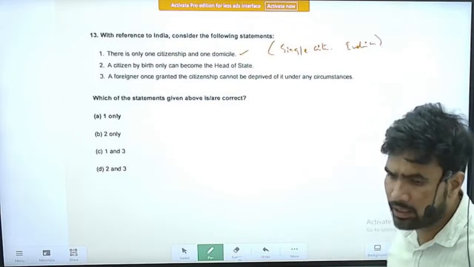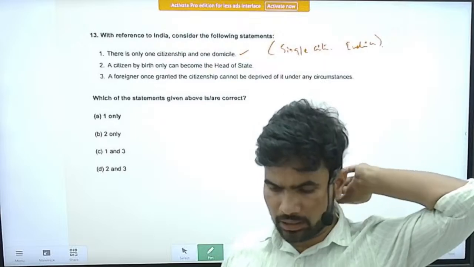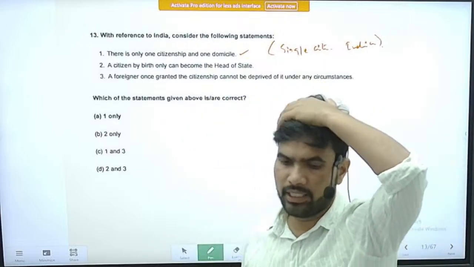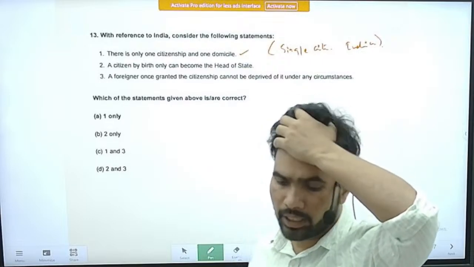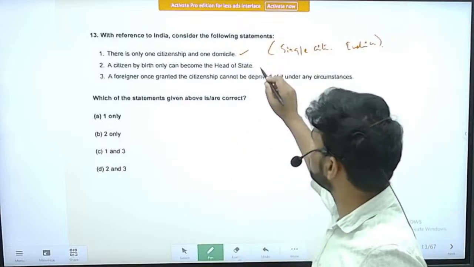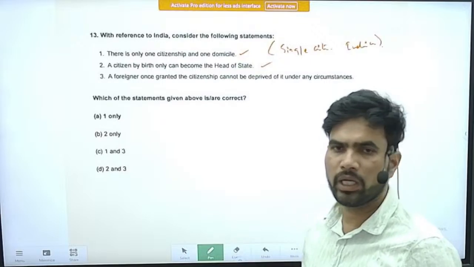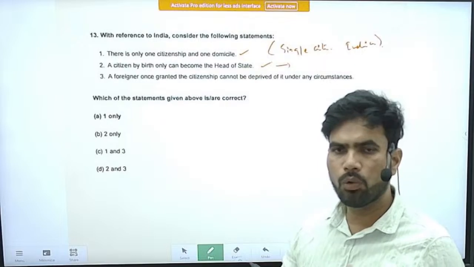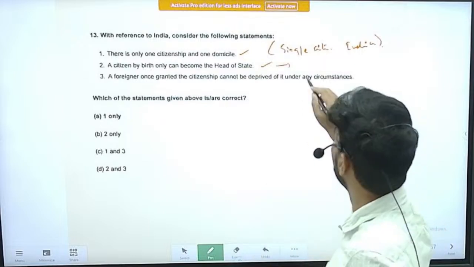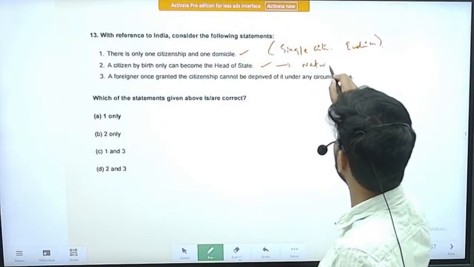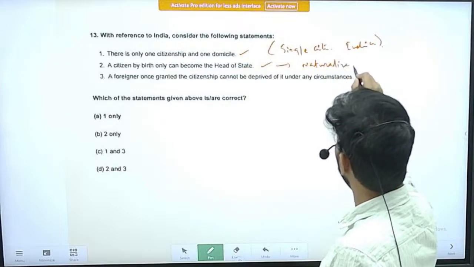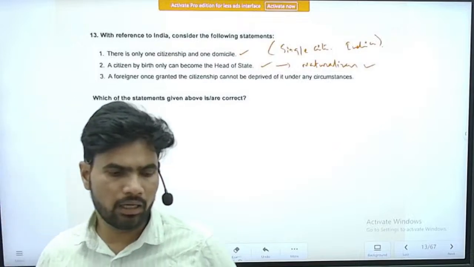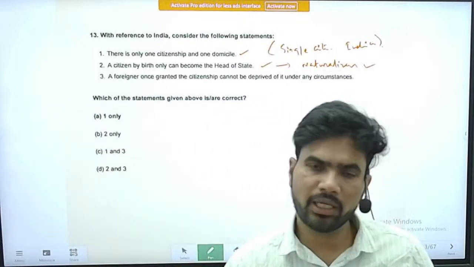Right. Next statement: a citizen by birth can become the head of the state. So this statement is only partially correct, not fully correct. Other people who have got citizenship by naturalization or some other means, if he becomes a citizen of India, that person is eligible to become the head of the state.